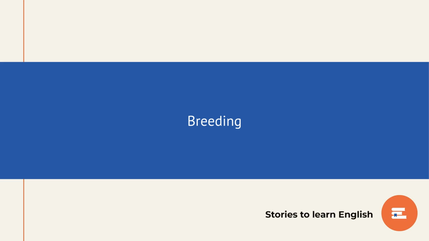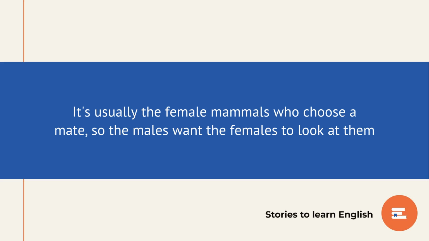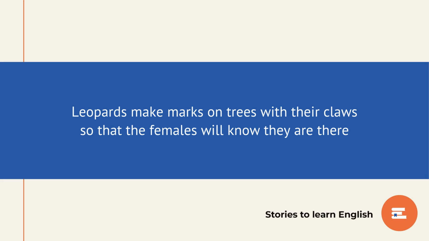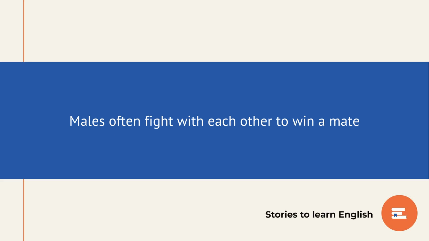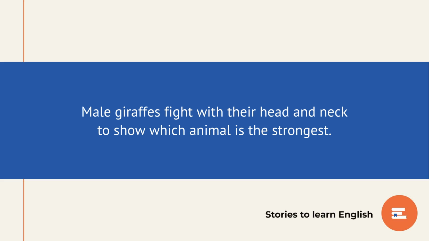Breeding. It's usually the female mammals who choose a mate. So the males want the females to look at them. Leopards make marks on trees with their claws so that the females will know they are there. Other animals make special smells. Males often fight with each other to win a mate. Male giraffes fight with their head and neck to show which animal is the strongest.